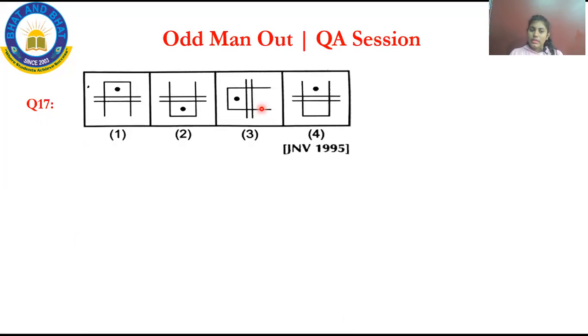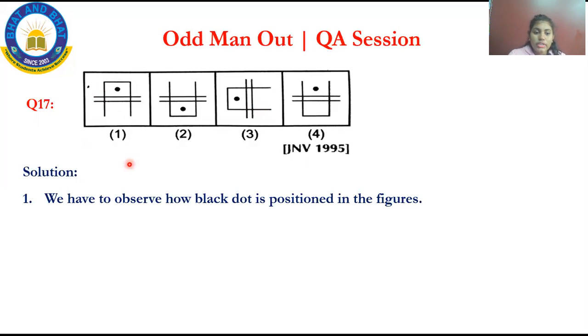Now, next question. See, it is very beautiful. Some points and parallel lines diagram will solve this. This question was repeated in 1995. We'll solve this, my dear kids. We need to observe the black dots and their position in the figure. Go through each and every option. See the black point in options 4, 3, 2, 1. The black point is placed, right? So what you have to do?